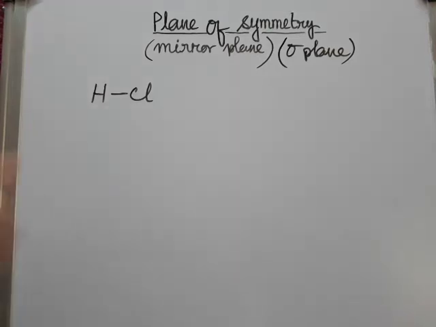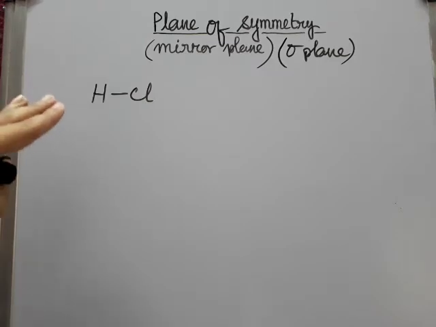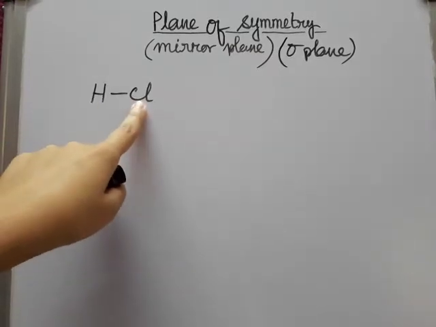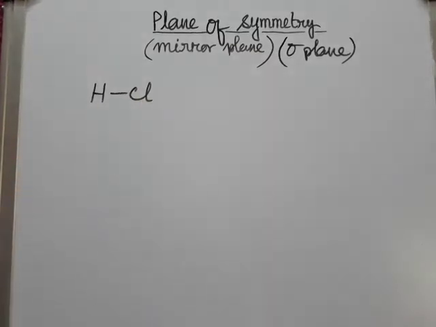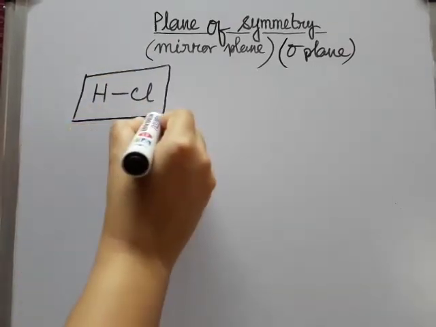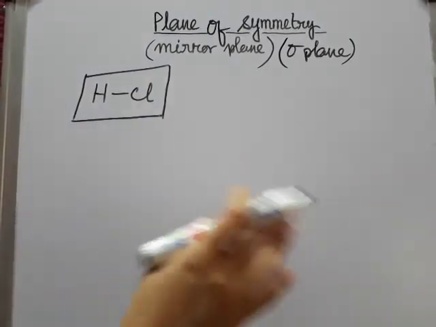For example, this molecule has a plane of symmetry, and the plane of symmetry passes through the molecular axis, which is joining the hydrogen and chlorine nuclei. Suppose this is the molecular plane of the HCl molecule. So this is the plane of symmetry of this molecule.